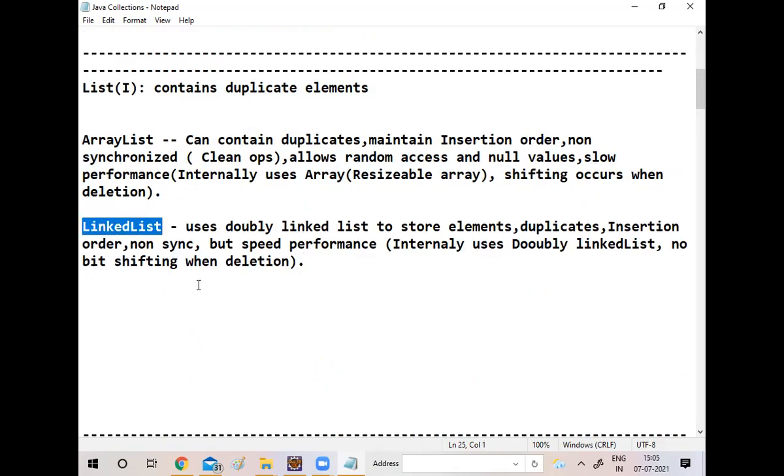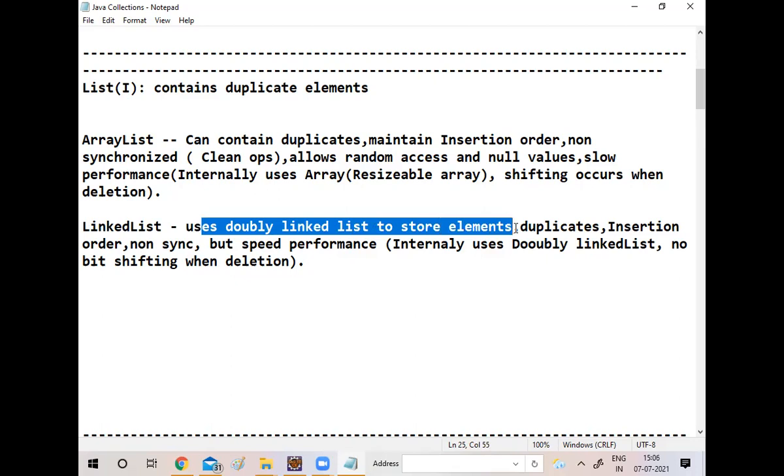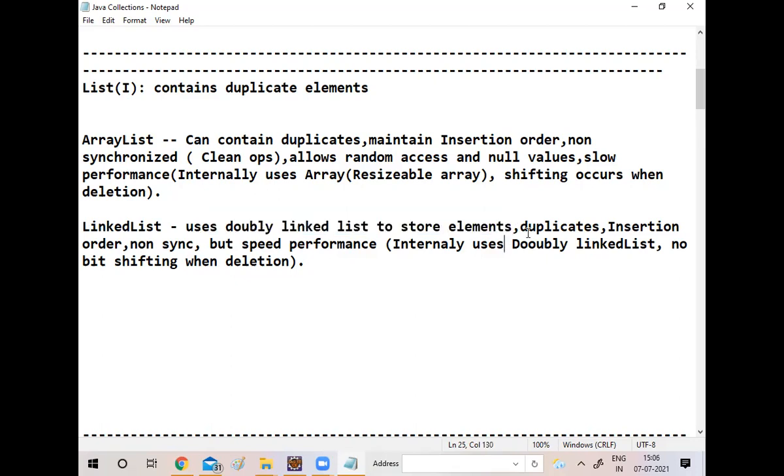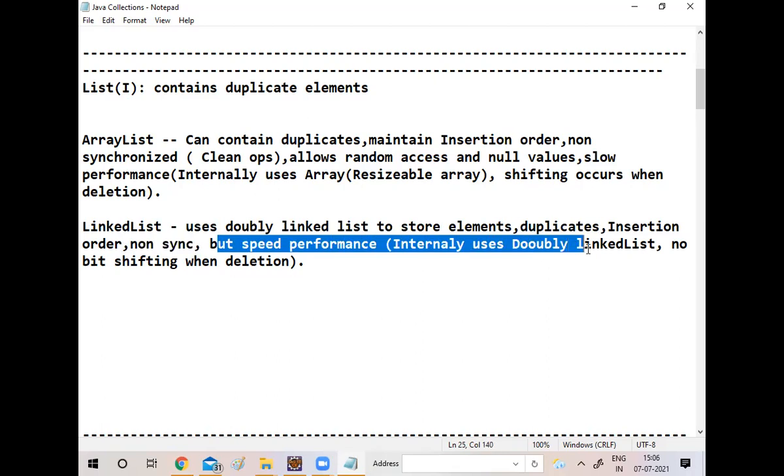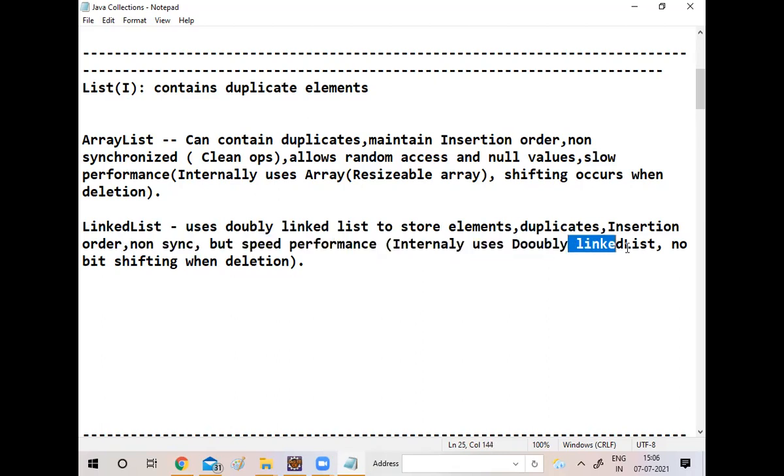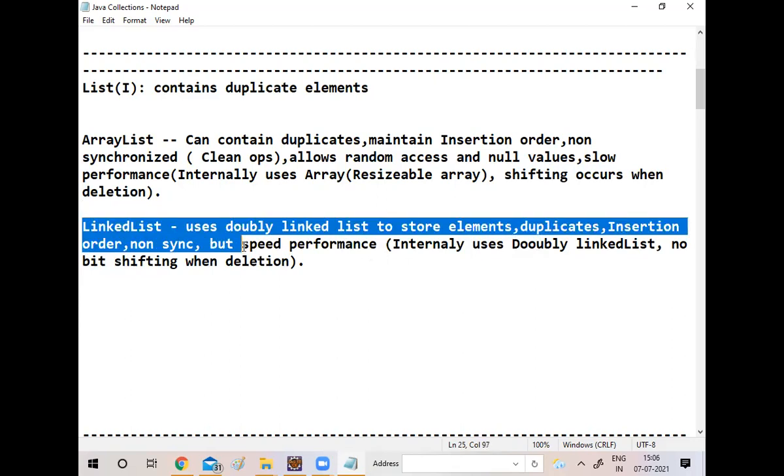So what about LinkedList? Same thing actually. It uses a doubly linked list to store the elements. Again, it will store duplicates, maintain insertion order, and it is non-synchronized. Performance is faster since it internally uses the linked list concept. There is no shifting operation on deletion. In ArrayList shifting occurs during deletion, but here there is no shifting. That is the concept of linked list.